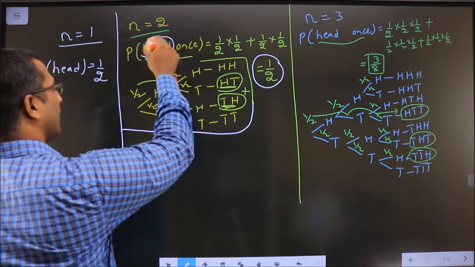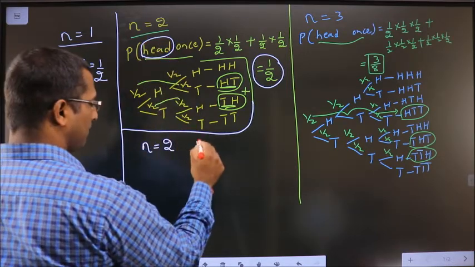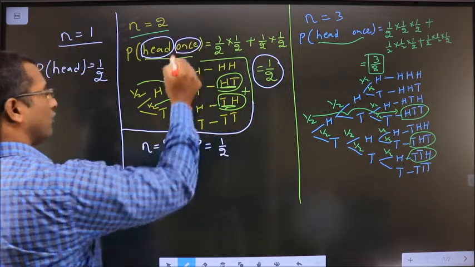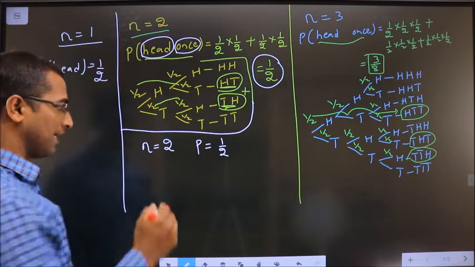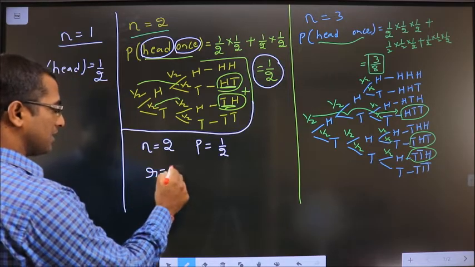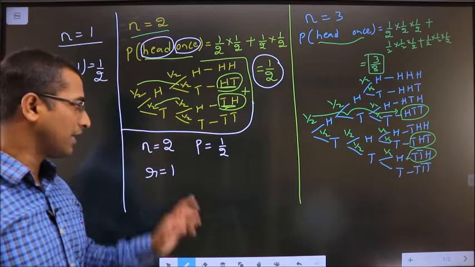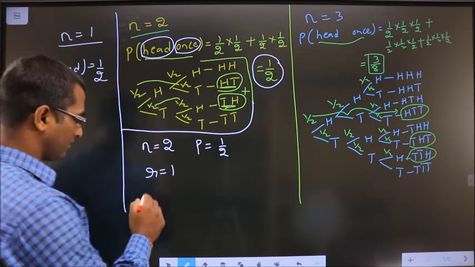I want to find the probability of head. So P of head is 1 by 2. And how many times do I want head to come? Once, so the r value is 1. That's how we decide the values of n, p and r.